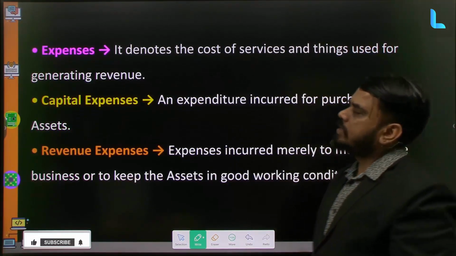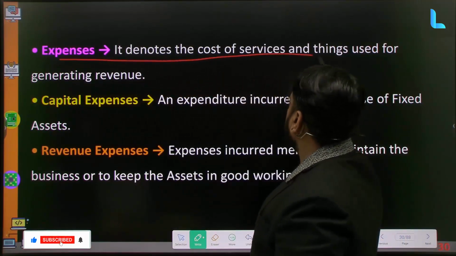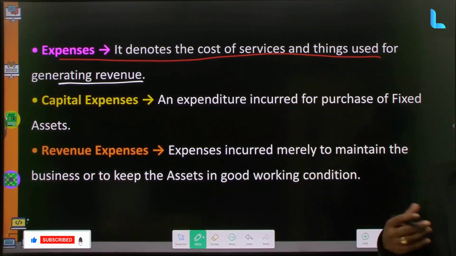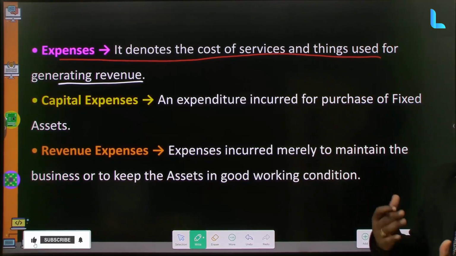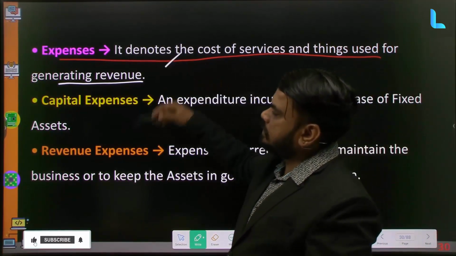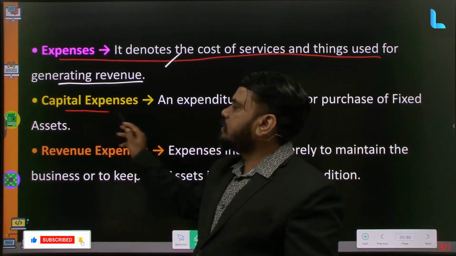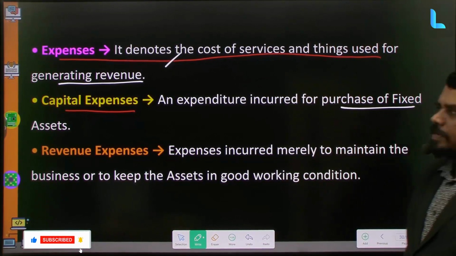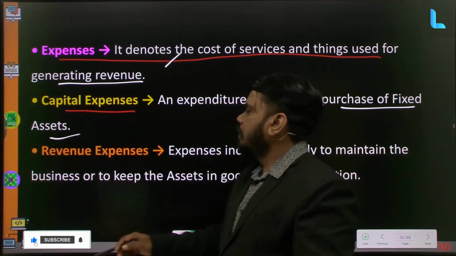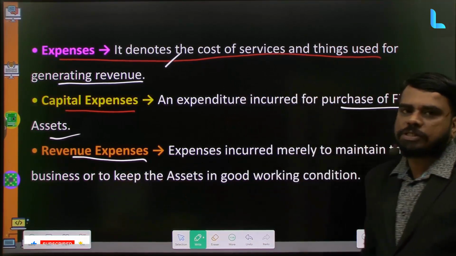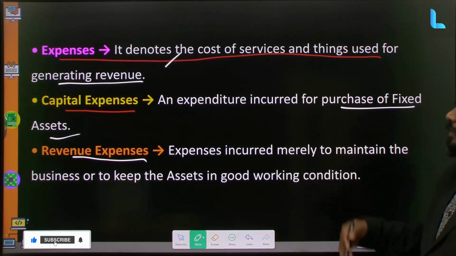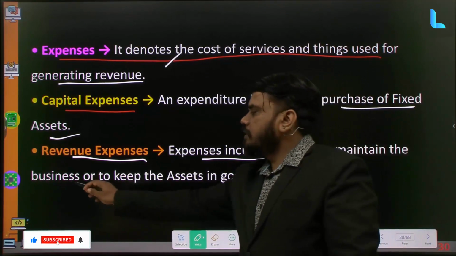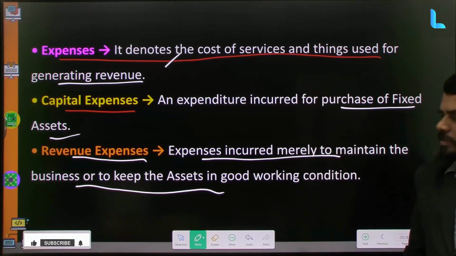Next, expenses. So what is expenses? Whatever expenditure occurs in the company, we have to purchase a lot of things for production of goods, services, we have to pay salary, current bill, water bill, whatever the expenditure, that is nothing but expenses. Capital expense means an expenditure which involves the purchase of fixed assets for the company. They are called capital expenses. Revenue expenses are the expenses involved in the production and selling of goods so that revenue can be generated. That is called revenue expense.